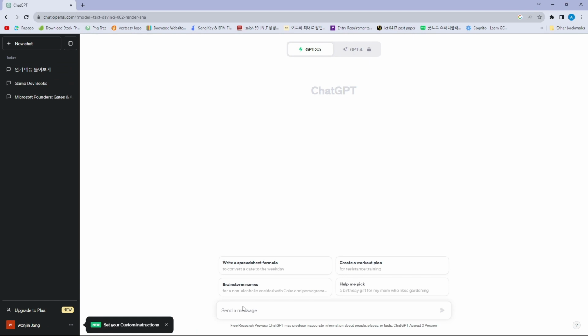So the next command prompt that we are going to talk about is comparing different things. ChatGPT is very good at this, and it has so much information and data to create from. That's why it can provide very good answers for you. So let's go through the example right here. What is the difference between dogs and cats as pets?